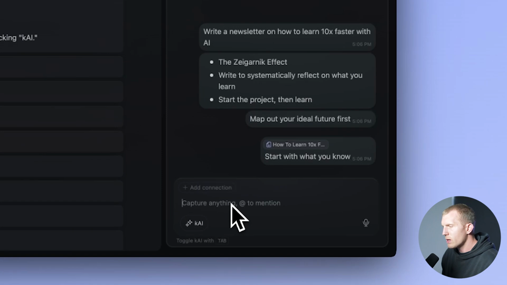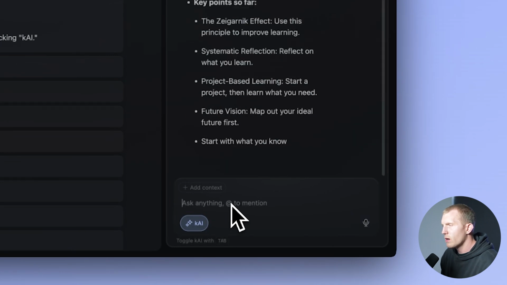But then if I toggle Kai, so I'm taking notes for a newsletter, I have these all in one place, like texting myself, then I can just ask, summarize what's in this chat, and it'll tell me, okay, we have the newsletter topic, we have talking points so far. Do I want to build on top of that? And I'll show you a cool way that we're going to do that soon with writing a newsletter.